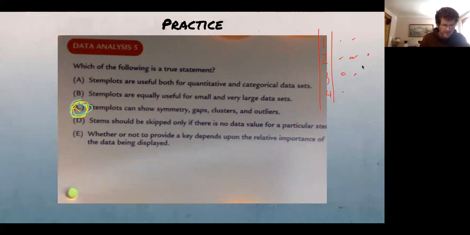Everything else about this is not true, but the great thing about stem plots is that it does still show the histogram of the data, which includes gaps, clusters, outliers, all that fun stuff. The bad thing about them is that if you have too many data points, it's just not a very useful data display. So you don't want to use it for very large data. I'm not going to read through all the reasons why this doesn't work, but good job on that one. So let me clear this and we'll look at another question.